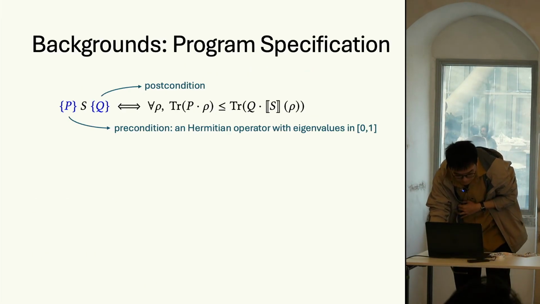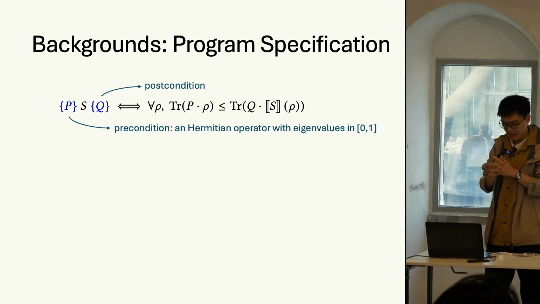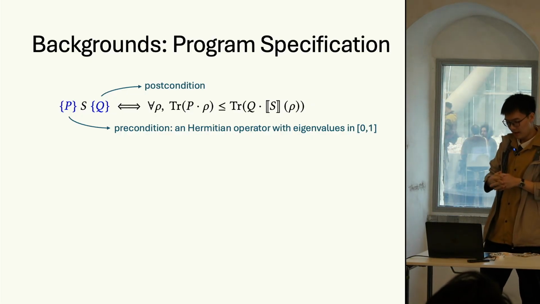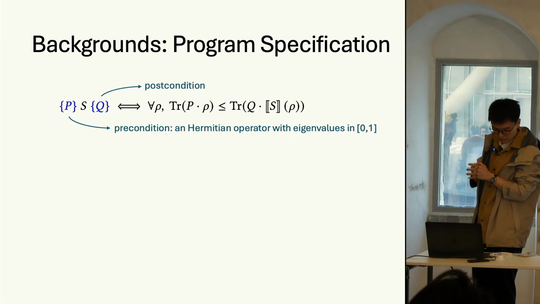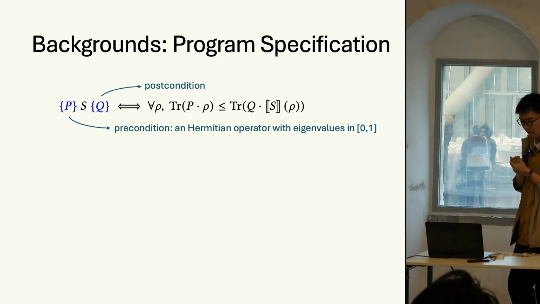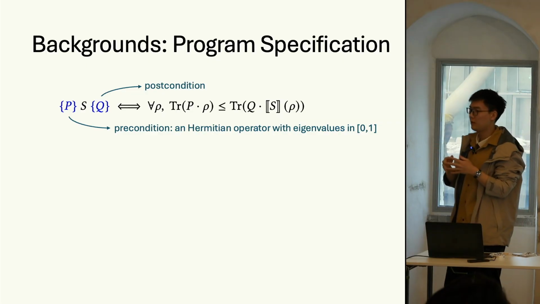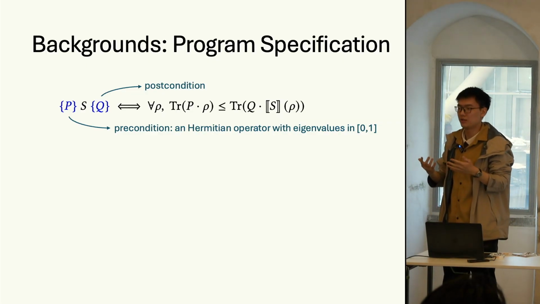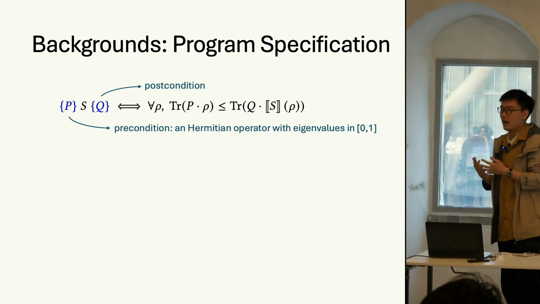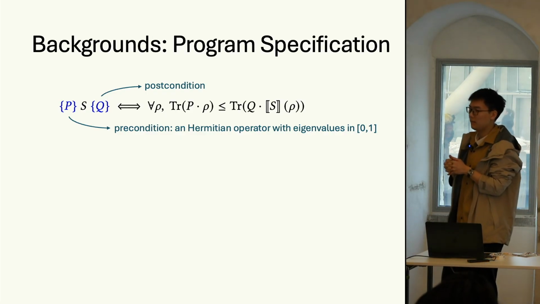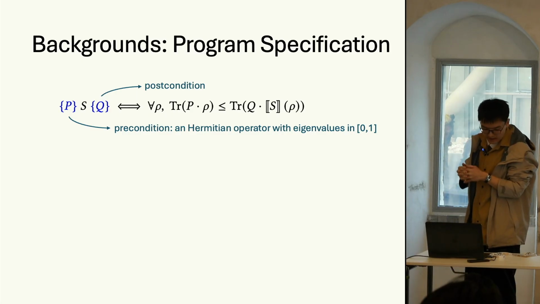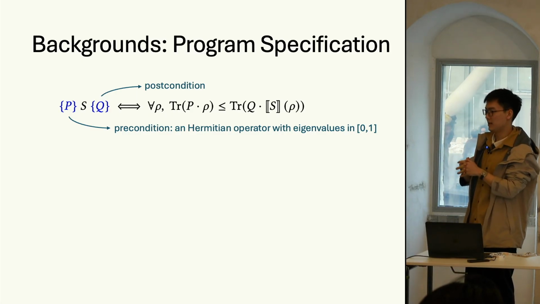Okay. So next we will step into the program specification. Essentially we use a Hoare-style triple {P} S {Q} to specify the property of a program S, where P and Q are commonly referred to as the precondition and the postcondition, both of which are quantum predicates, formally defined as Hermitian operators with eigenvalues bounded between 0 and 1, and S is a QWhile program statement as defined before.